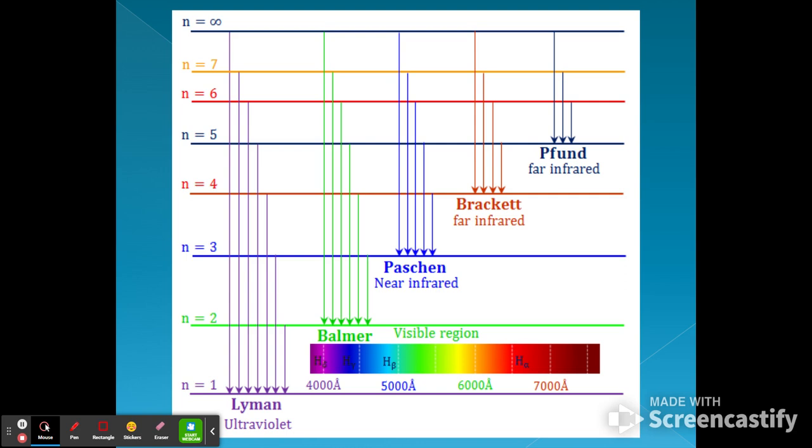So if we see some hydrogen and some helium, we're going to get some extra lines in here, but they're going to match up with the helium lines, and so we can separate the hydrogen from the helium. And even if there was another one that had something in the same exact spot as one of these, we would still, based upon the others, know which element it was, because it's not going to have all the same.